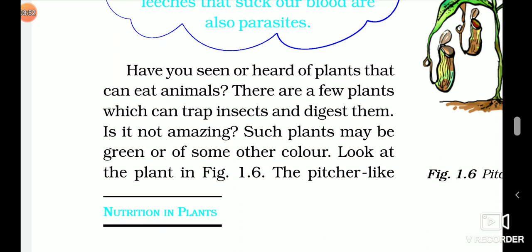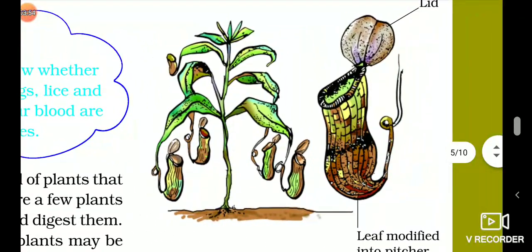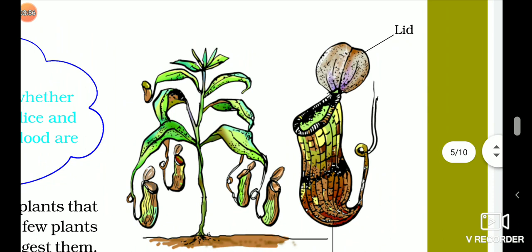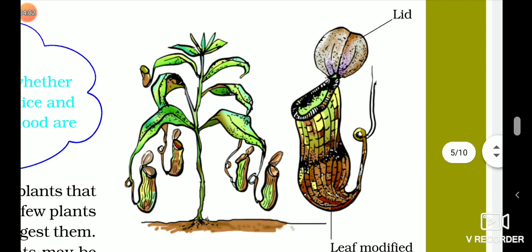And now our next mode of nutrition is insectivorous plants. Can you see this figure? This is the figure of an insectivorous plant, that is a pitcher plant. You see, the plant's leaves are modified into a jug-like structure, that is a pitcher-like structure, and inside this pitcher there are hairs present, and you can see the tip of the leaves is modified into a lid-like structure.